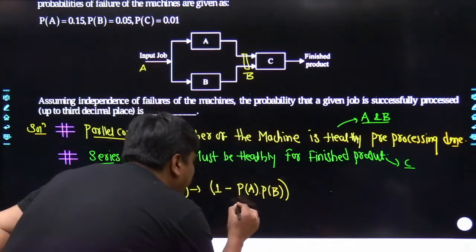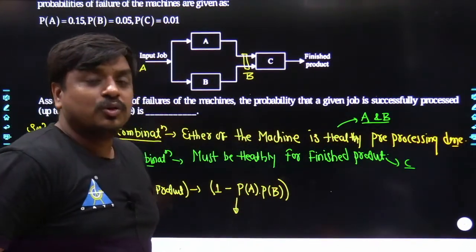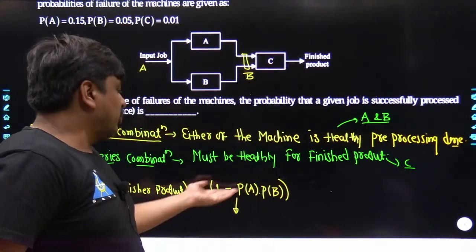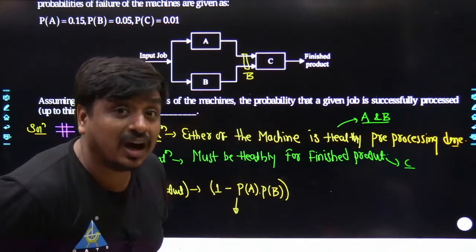So many of the students would think, sir, P of A into P of B is the probability that both have failed, and as you are taking its inversion, that means you are looking for the probability that both are working fine.